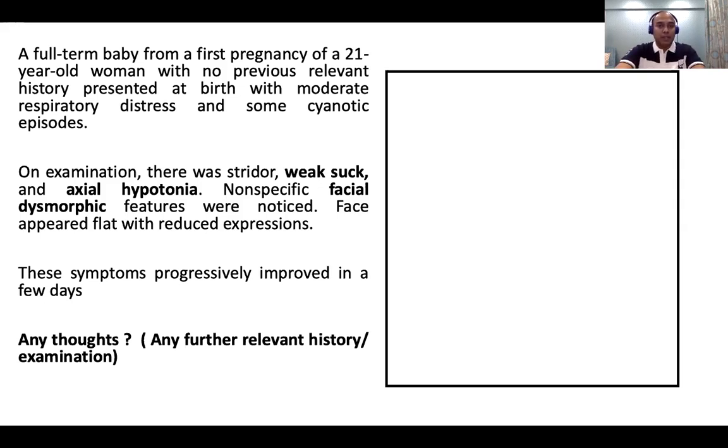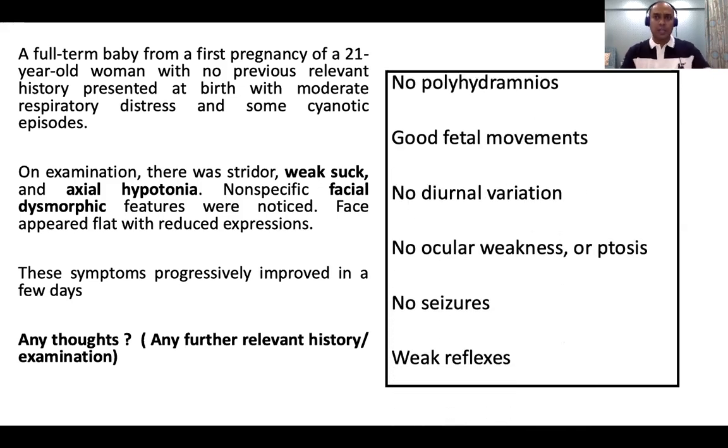The positive findings we had were a child with axial hypotonia, very weak reflexes, swallowing difficulty, a pretty flat face, and no diurnal variation. So we went back and took some more history. There was no polyhydramnios, and the fetal movements were apparently good according to the mother. There is no diurnal variation in the symptoms, no ocular weakness or ptosis, and no seizures, but the reflexes were weak.